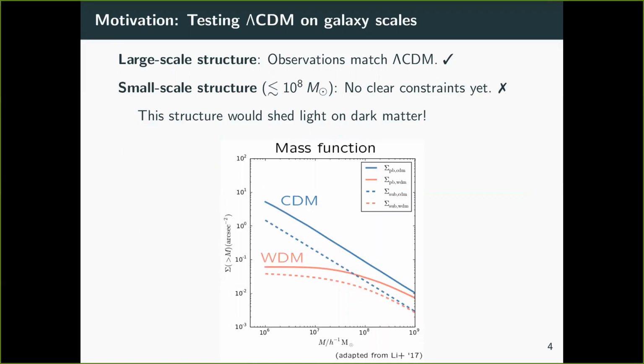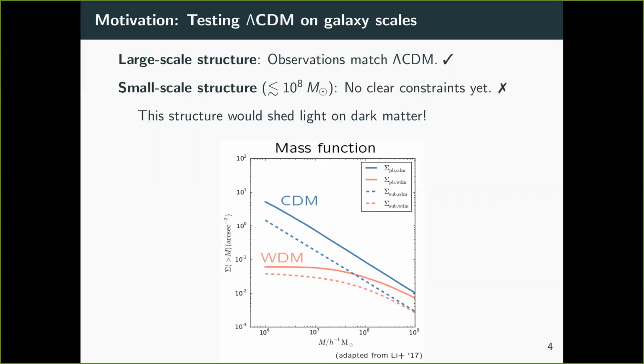As you know, lambda CDM has been well measured on larger scales with the CMB and LSS and so forth. However, on smaller scales, it's trickier to test and has not yet been well constrained. Because of this, most of what we know about dark matter comes from the larger scale observations. So having better constraints on smaller scales, like 10 to the 8 solar masses or smaller, which corresponds to dwarf galaxies roughly, would help us a lot to distinguish between the currently plausible dark matter models.